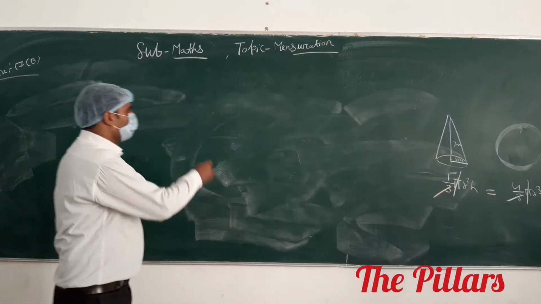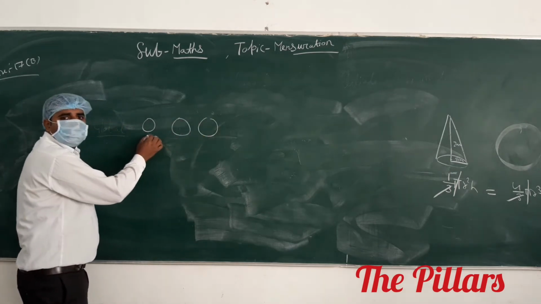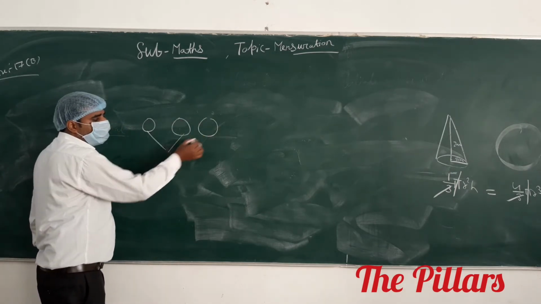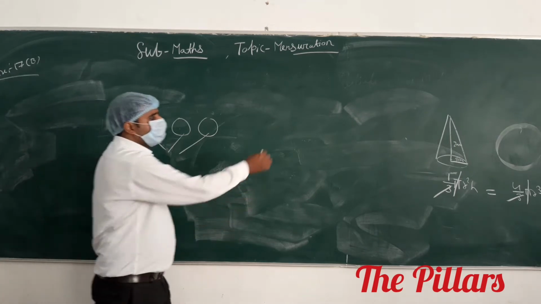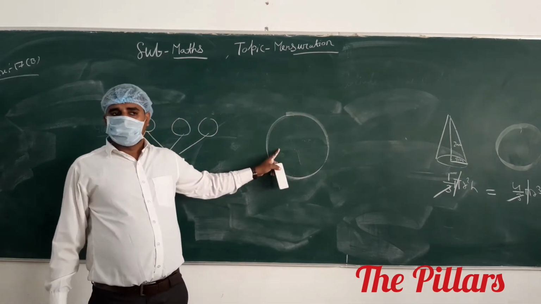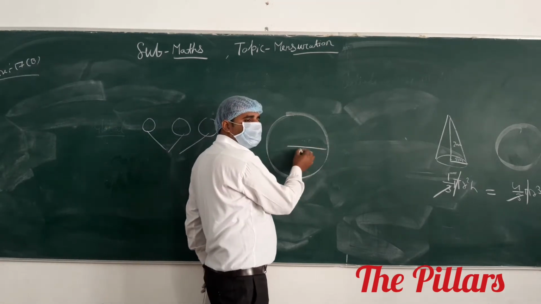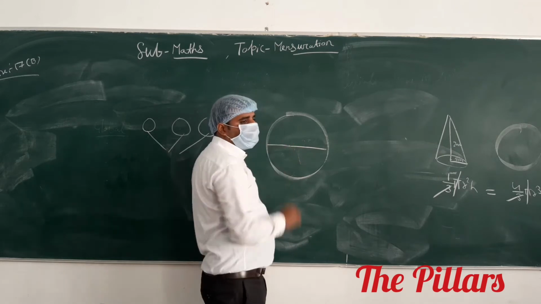You see, suppose you have 3 solid spheres. We have to melt these 3 solid spheres and make a big solid sphere.